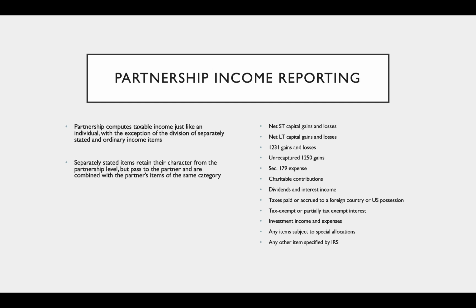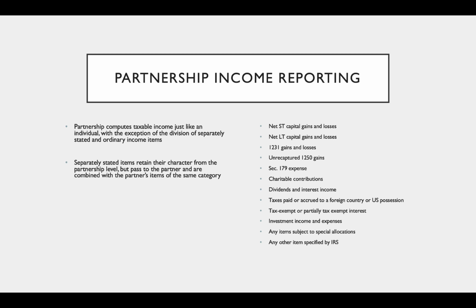We know that a partnership is a flow-through entity, but unfortunately, figuring out income taxes is not as simple as just adding it up and dividing by the number of partners. The reason this is so is because certain items of income have special limitations. So what we need to do is divide the taxable income up into our ordinary income items and our separately stated items.